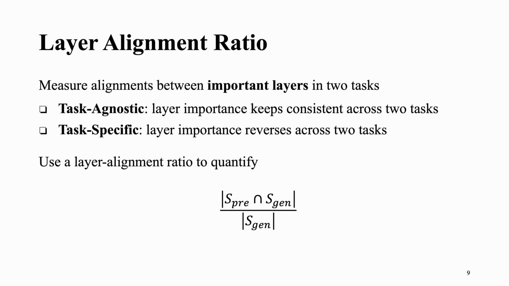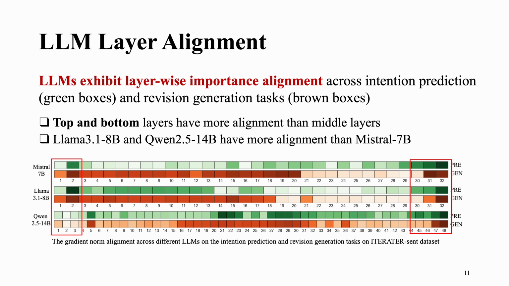We implemented intention tuning with Mistral 7 billion, Llama 3.1 8 billion and Qwen 2.5 14 billion, compared to the small language models and the large language model. We visualize the large language model layer-wise alignment across the two tasks. The green box is from the intention prediction task. The brown box is from the revision generation task. We observe the top and the bottom layers have more alignment than middle layers, and Llama 3.1 8 billion and Qwen 2.5 14 billion have more alignment than Mistral 7 billion.